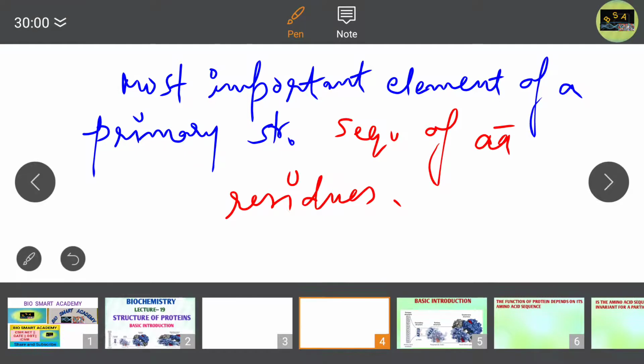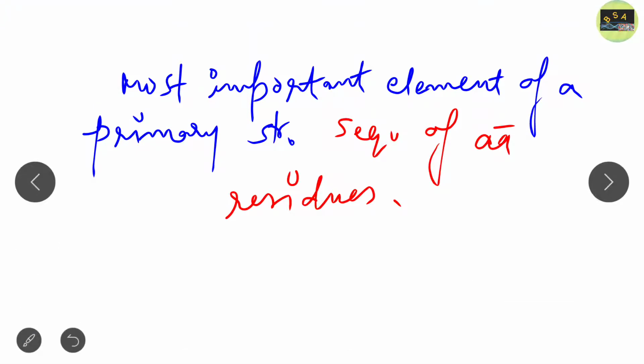Clear? So the sequence of amino acid residues is the most important element of a primary structure. This is the primary structure of protein.